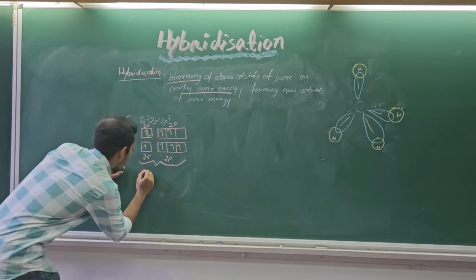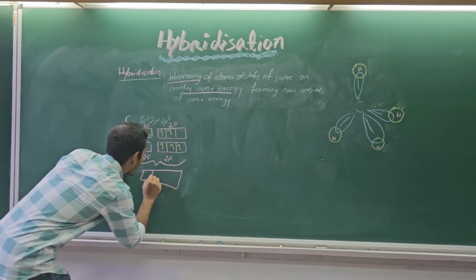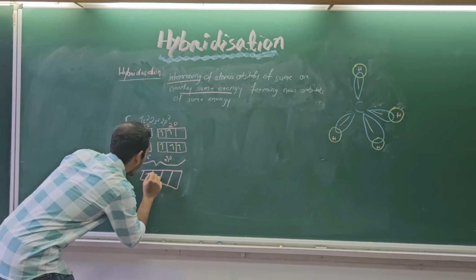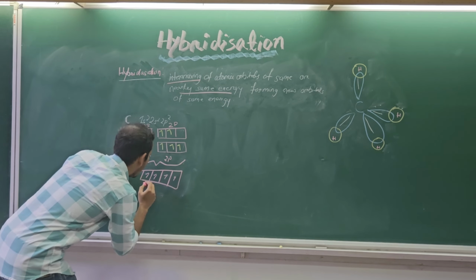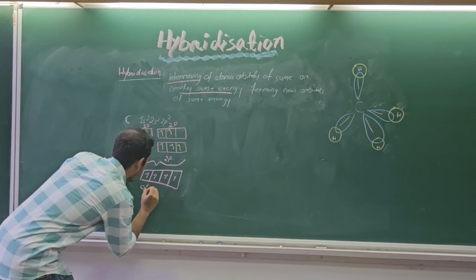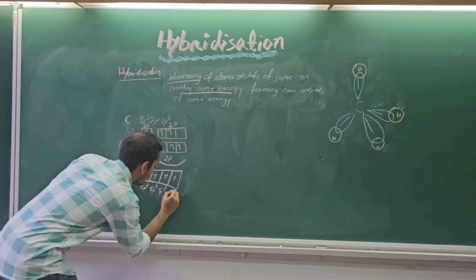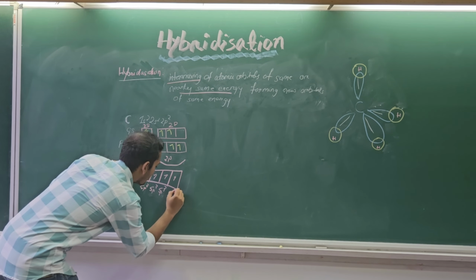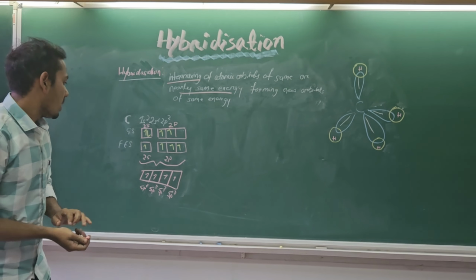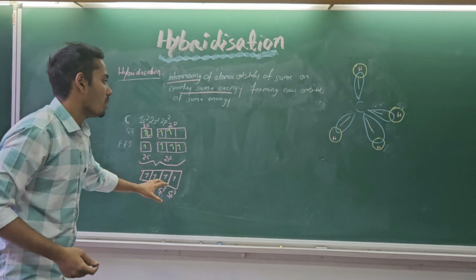That is sp3. First let me write sp3, sp3, sp3 and sp3. Okay. So now we have 4 sp3 orbitals.